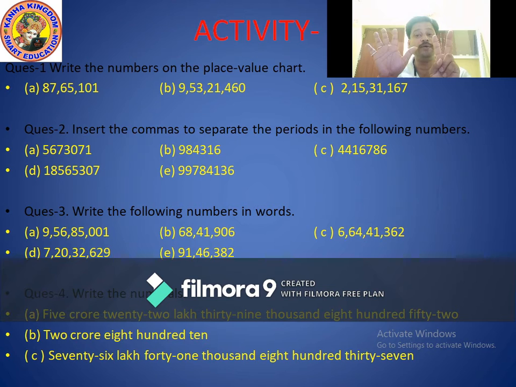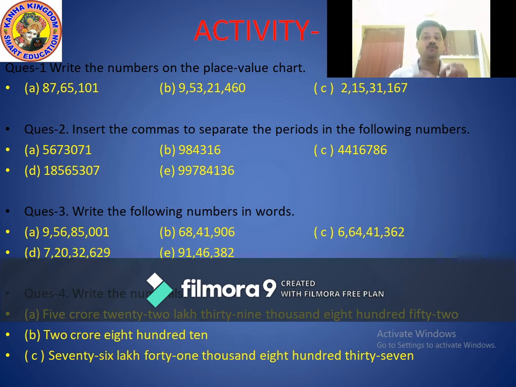How many digits? Correct, 7 digits. And in 7 digits, correct, 2 commas. And starting from, very good, ones period and move to lakhs period. Very good. Now move to D part.